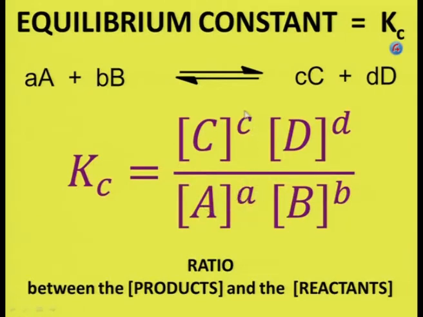And then you have to remember the exponent, which is the same as what is in front of that reactant. So this is measuring the ratio between products and reactants.